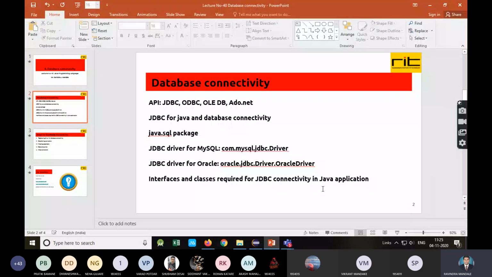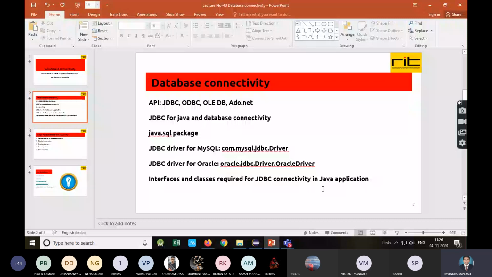That is the API for the languages developed by Microsoft, for example C# and VB .NET. So for the .NET framework, you can go for OLEDB or ADO.NET. These are the four examples of database APIs, which allow you to connect different applications with different DBMS.